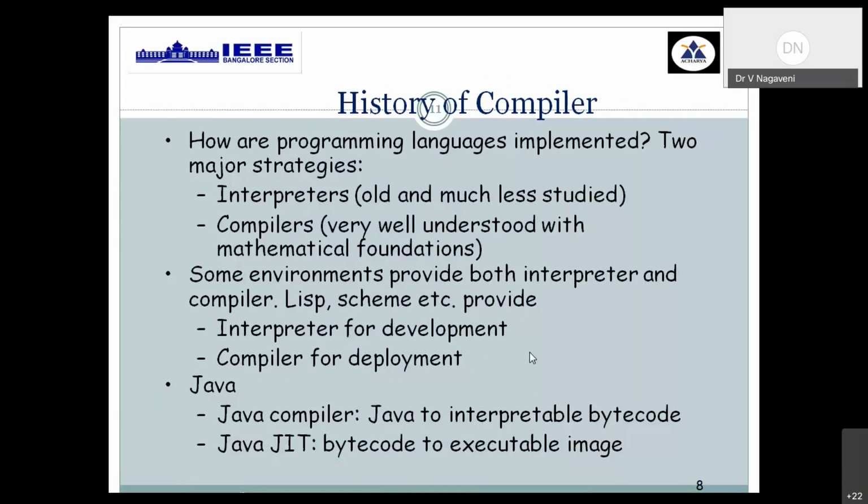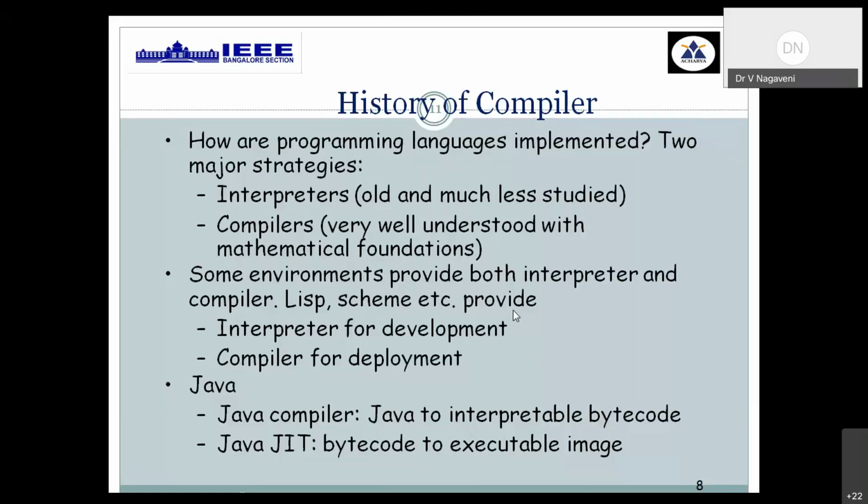We started with A, then evolved to B, then C, and so on. Then we shifted to object orientation. There are many other scientific application languages like Fortran, then Pascal. You have n number of high-level languages adopted for different types of processing or conversion. In all these, we are using one or the other software.